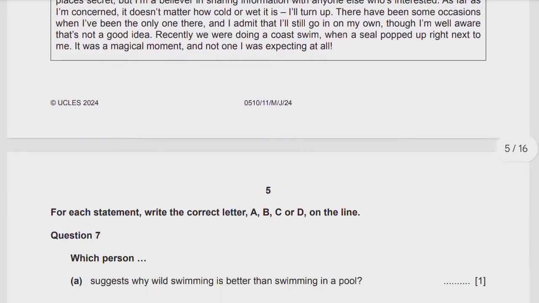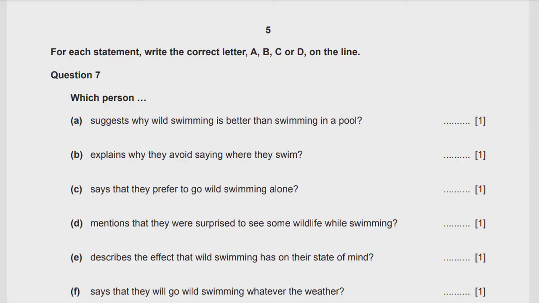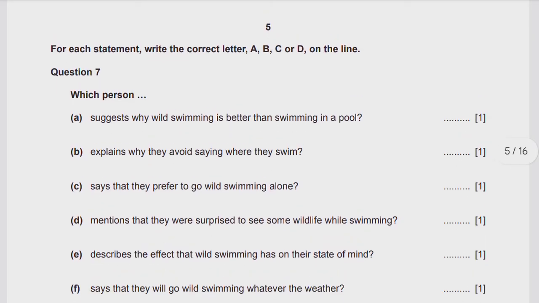So A, B, C, D, you will write who said this. Which person explains why they avoid saying where they swim? So you will add whether A person said this, B, C or D. For this you need to carefully comprehend, read and understand the text well.